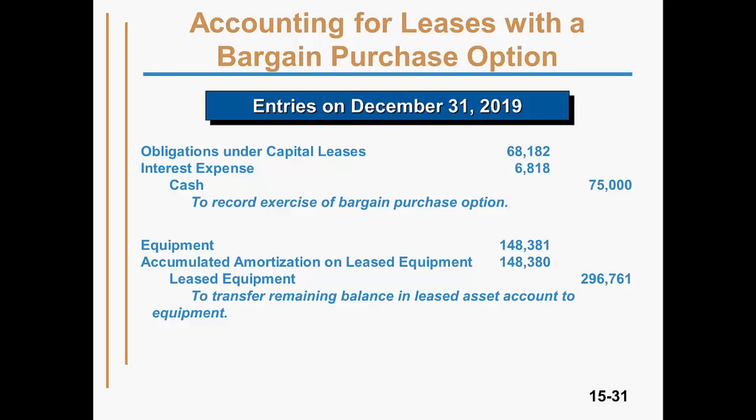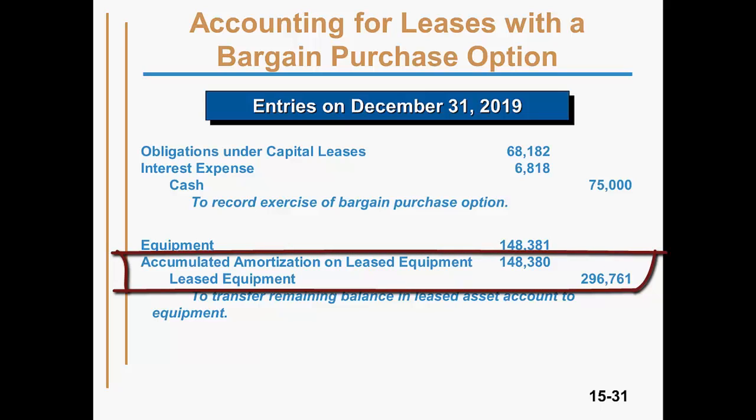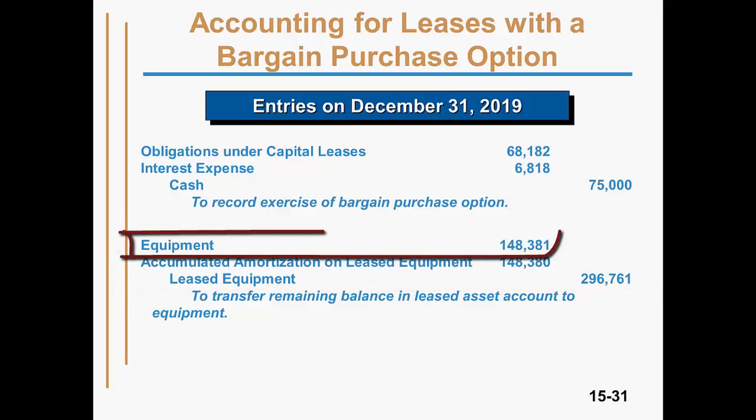Next, we transfer the leased asset to a purchased asset in the accounting records. We do this by closing out the leased equipment and the related accumulated amortization accounts with the appropriate debits and credits, and establish a new account for the asset as a purchased asset with a debit to equipment.